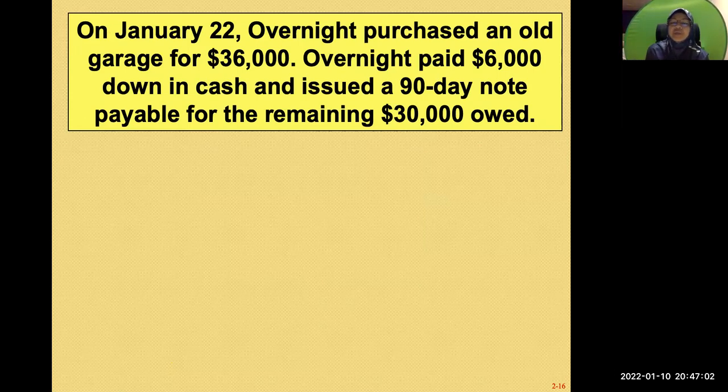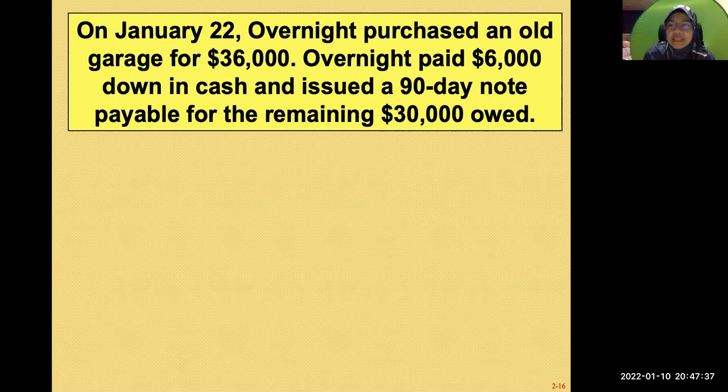So the old garage here we refer to as a building. What is the cost of the garage? It's 36,000. How do you pay for that 36,000? You pay in cash 6,000. So from 36,000 you pay cash 6,000, so you have a balance of 30,000. How do you pay that 30,000? You're going to pay that in the future, because you issue a note payable for the 30,000.